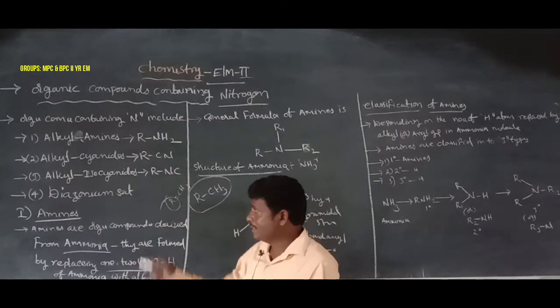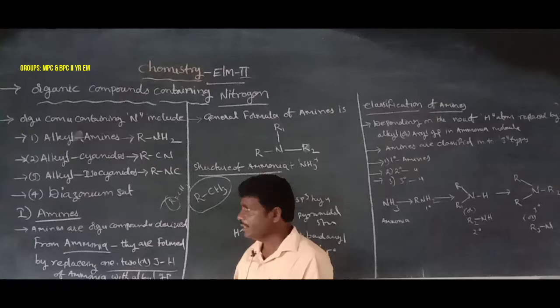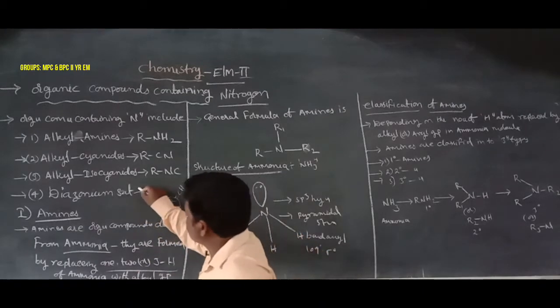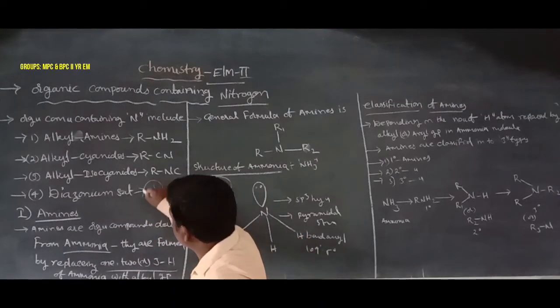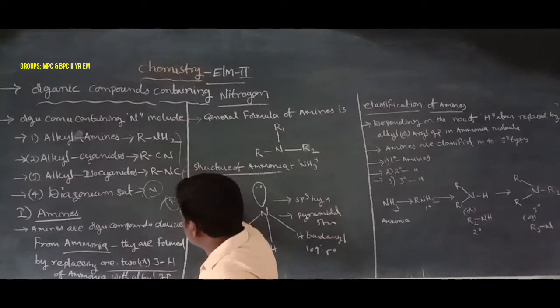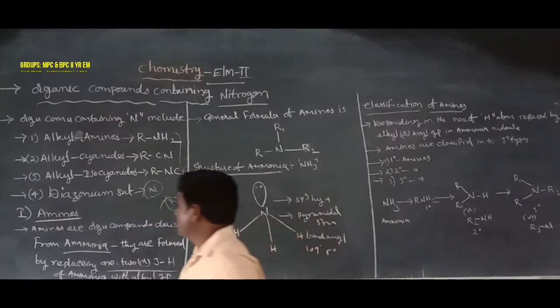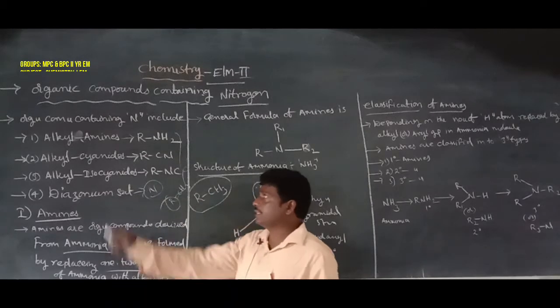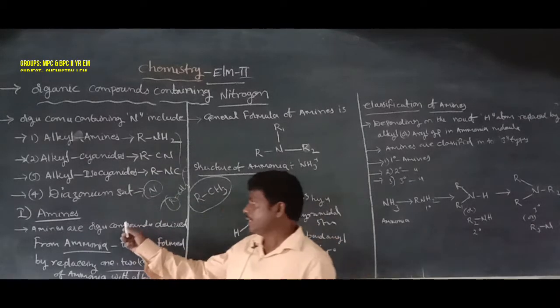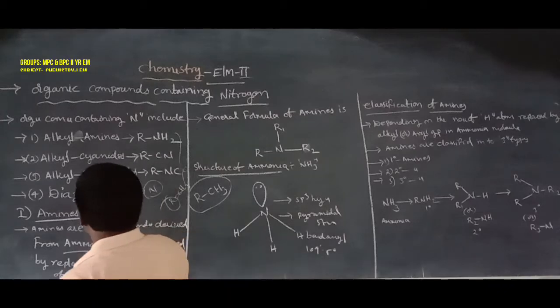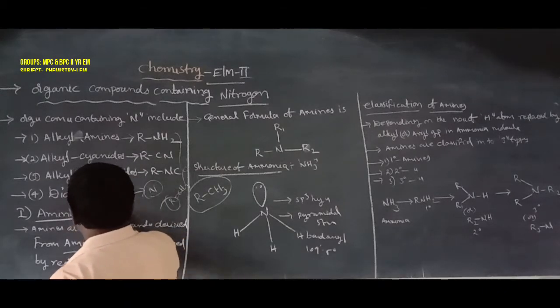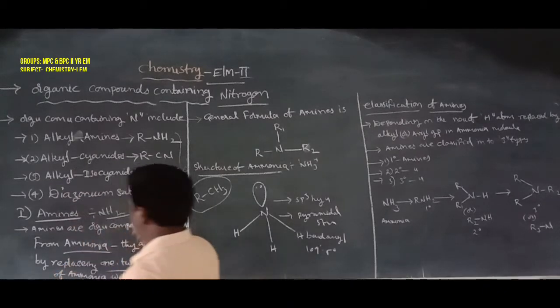Another one, diazonium salt. Diazonium salts consist of the nitrogen atom. Those four compounds contain the nitrogen atom. The first one is amines, written as NH2. NH2 is also known as amines.